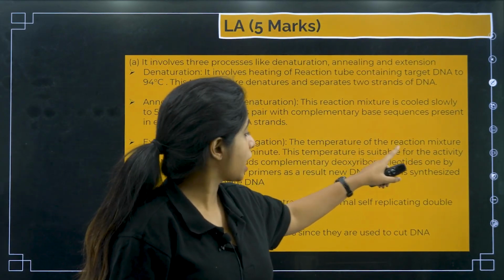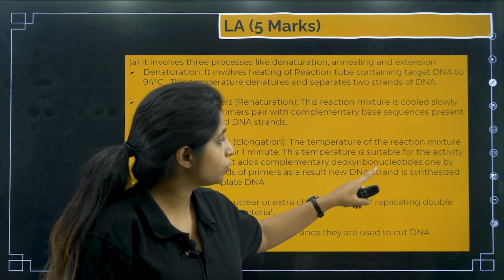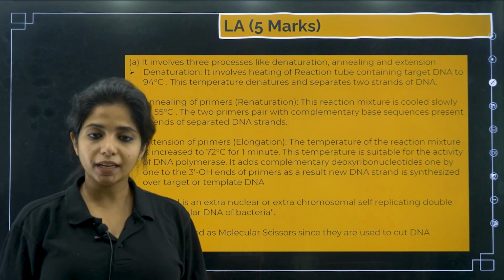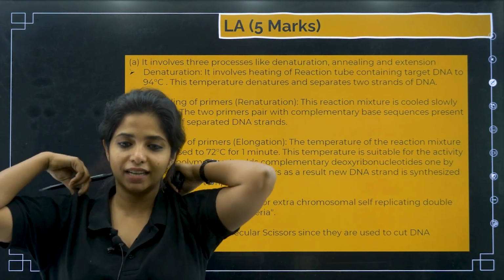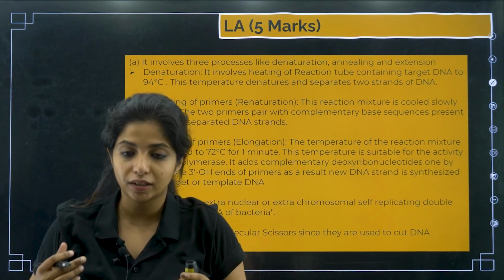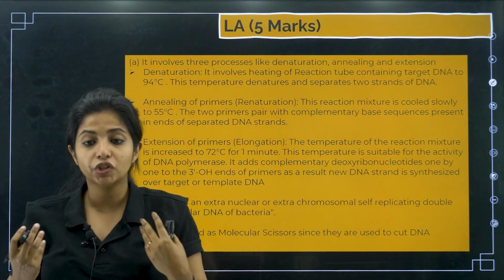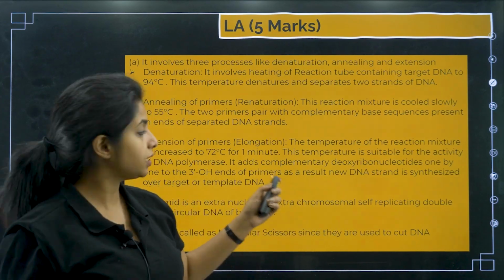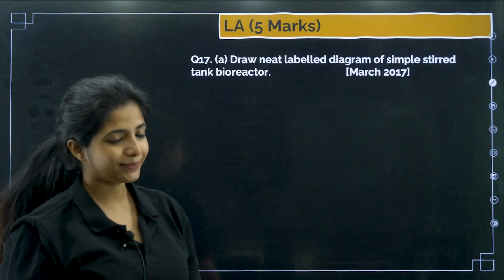Okay, now extension of primers. The temperature of the reaction mixture is increased to 72 degrees Celsius. This temperature is suitable for the activity of DNA polymerase. What do you call it? Taq polymerase. Apart from DNA polymerase, what do you need? You need nucleotides also. So what do you call these nucleotides? You call this as deoxynucleotides. The one that makes the DNA, the small segments, you call them deoxynucleotides. Now deoxynucleotides would come together to make the extended DNA. So that is there. Cool.